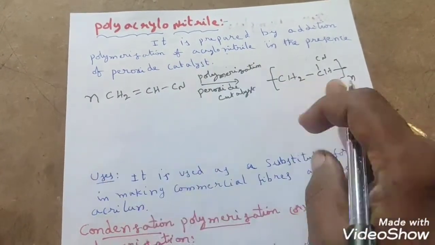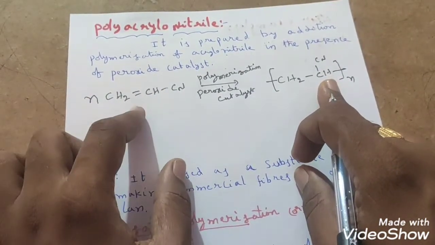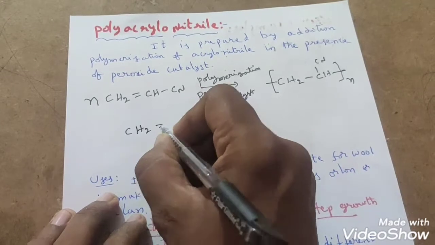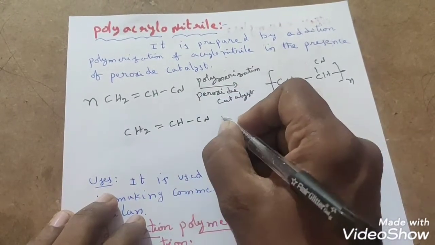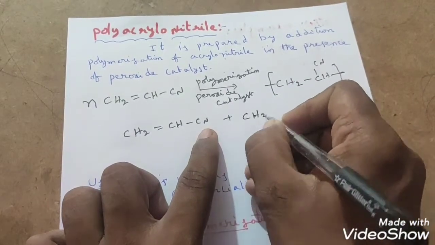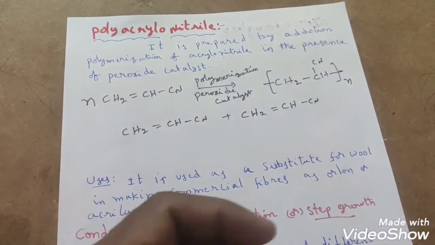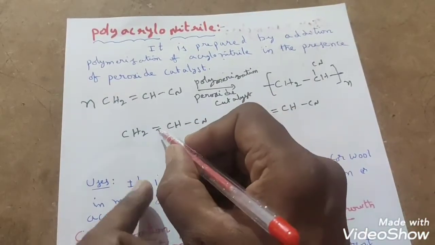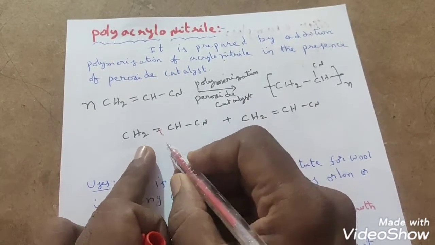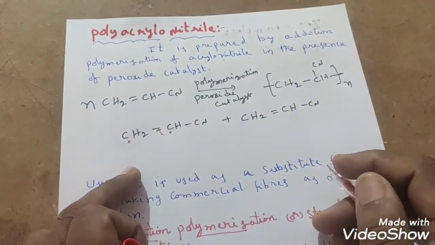Let us take an example to understand. To get this repeating unit, first take any two molecules of vinyl cyanide, that is acrylonitrile molecules. How the bond breaking and addition will take place, we will see. I have taken one molecule of CH2=CHCN, and one more molecule of CH2=CHCN, students. Now if you observe where bond breaking is taking place, the pi bond, right, in both the molecules. The pi bond will break by homolytic fission and free radicals will generate, one free radical on this carbon and one on that carbon.